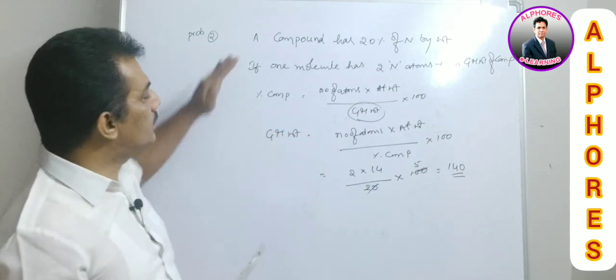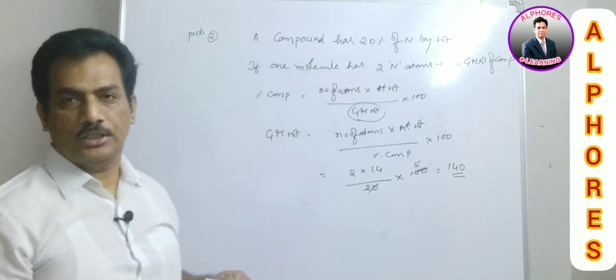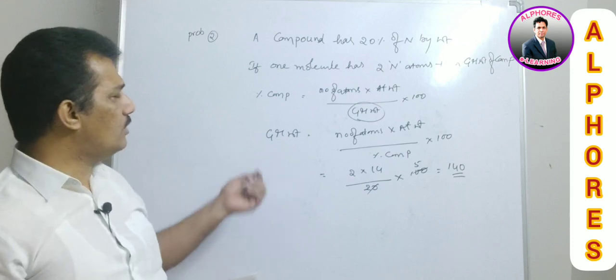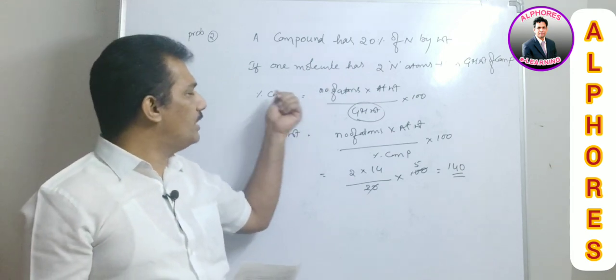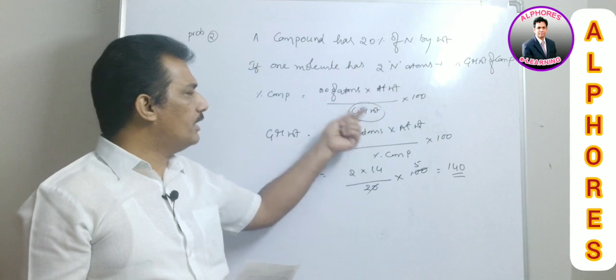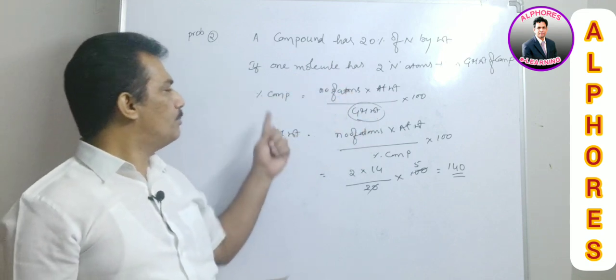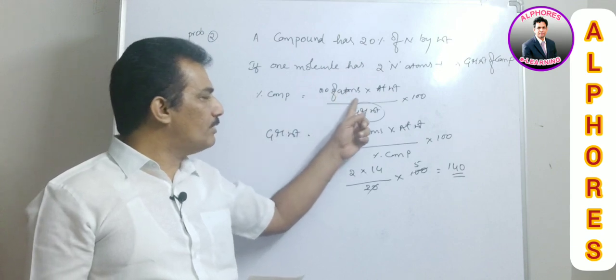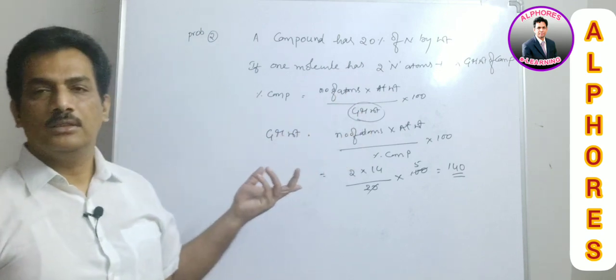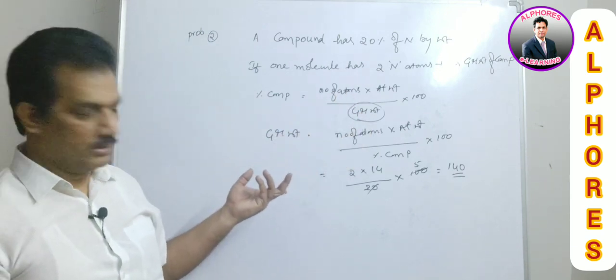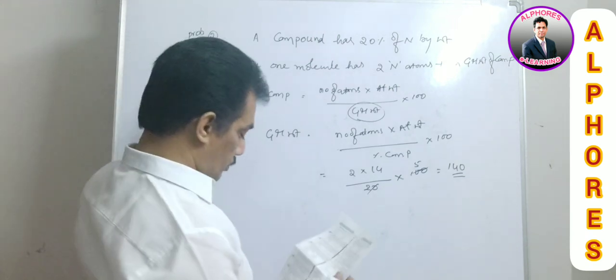Clear? That is about this model question. Just here what we are doing is, when they are providing percentage composition and molecular weight, we can calculate number of atoms. If they are providing percentage composition and number of atoms, we can calculate the molecular weight. Clear? That is about the model 2.